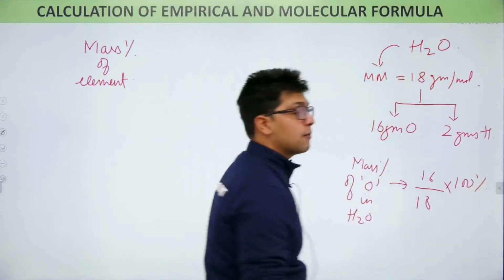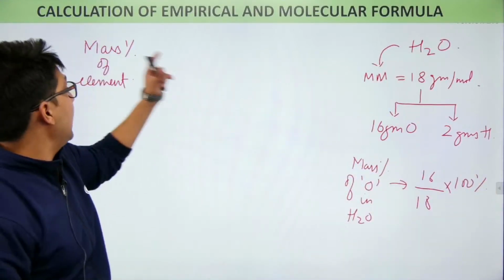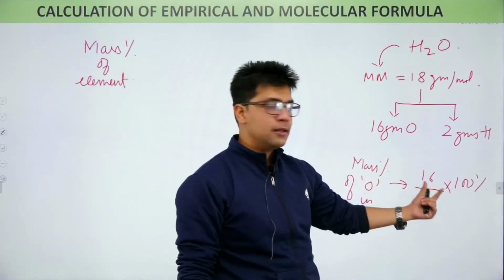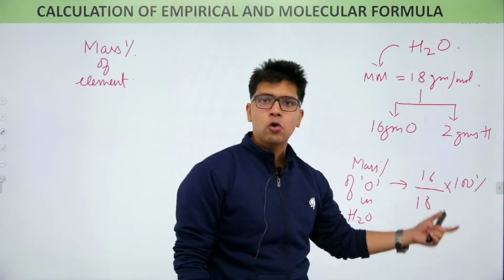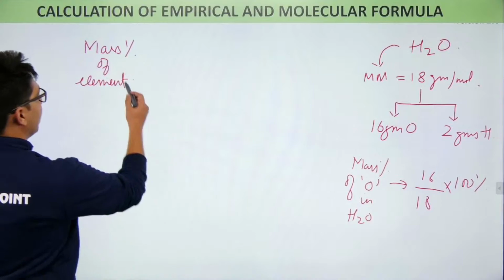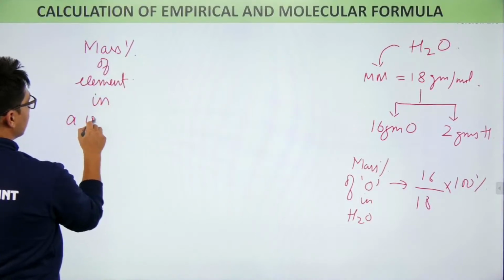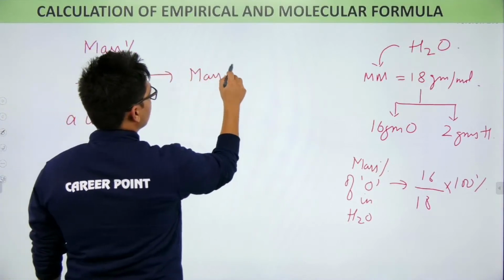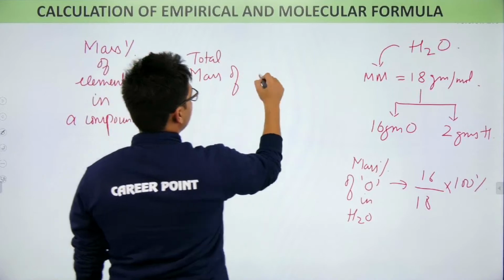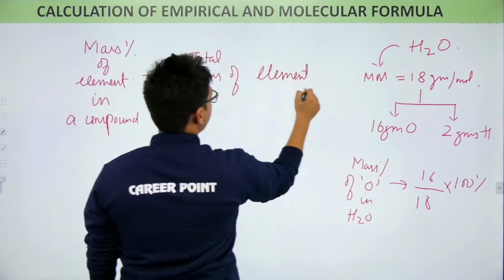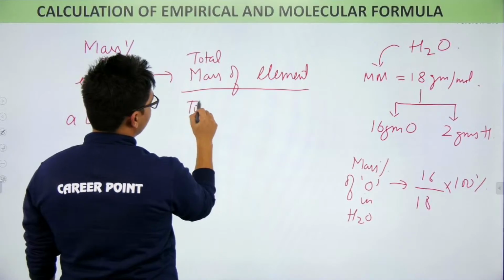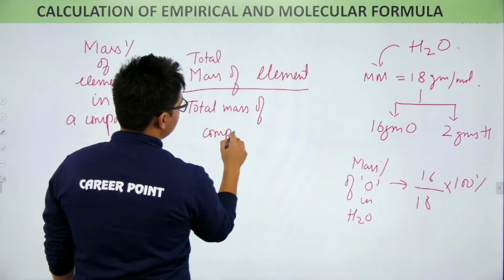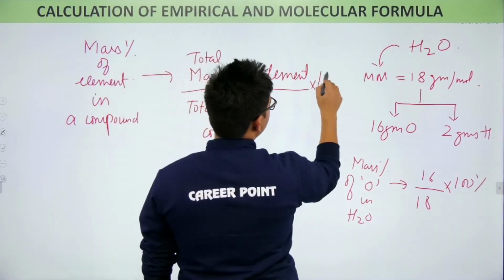Now, when we are talking about mass percentage of an element in a compound, it simply means the total mass of that element upon total mass of compound times 100. So, what does this mean? It means the total mass of element divided by total mass of compound times 100. So, this is my mass percentage.